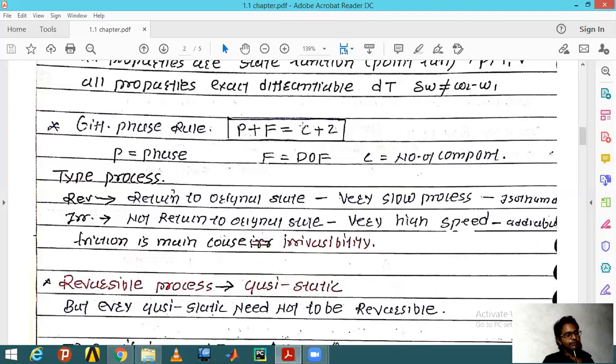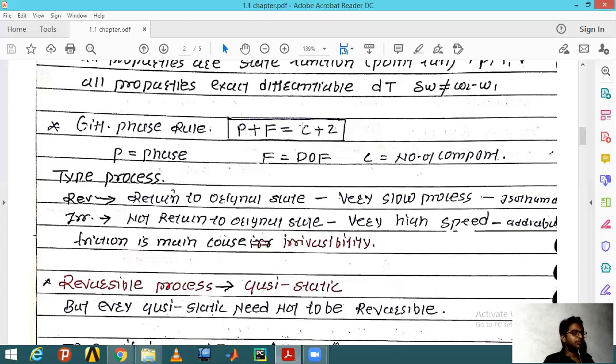If you want to move 1 mm, it would take hundreds of years. That kind of slow process is required, and mostly the isothermal process is called the reversible process.